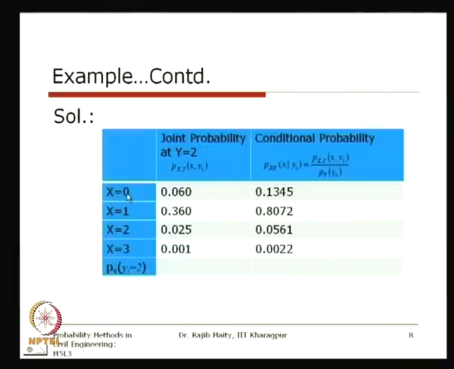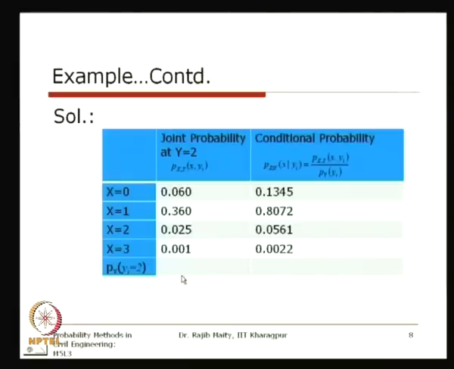This should be 1, this is a typing mistake. So this x equals 1, this is x equals 2, this is x equals 3, and this is x equals 4. So we are simply taking that column, that is for that set where y equals 2. Now, if we just add it up, then what will we get?